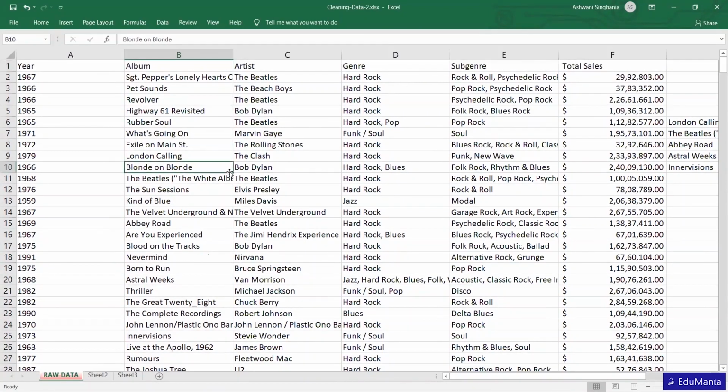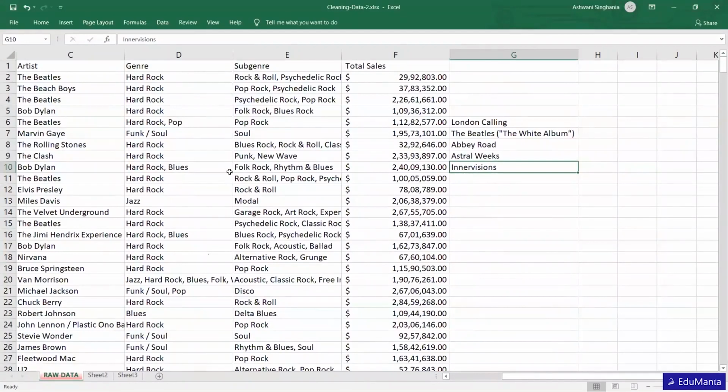Yeah. So this is going to be a very difficult thing to do. VLOOKUP over here will help us find it in one go. So let's see how we are going to use VLOOKUP to find the sales amount for the particular albums. VLOOKUP. The first thing I'm going to look up is this value, London Calling.